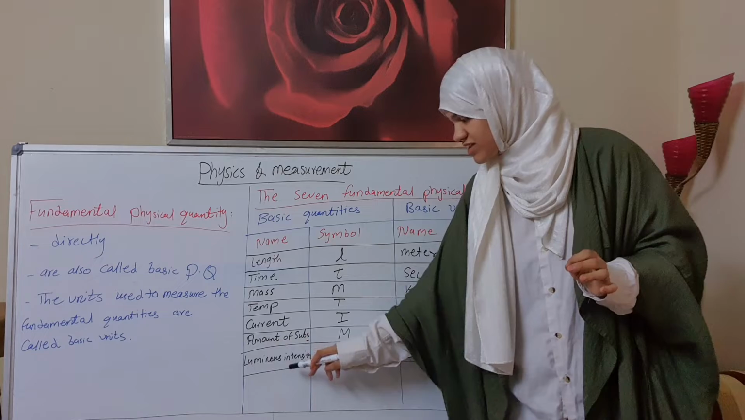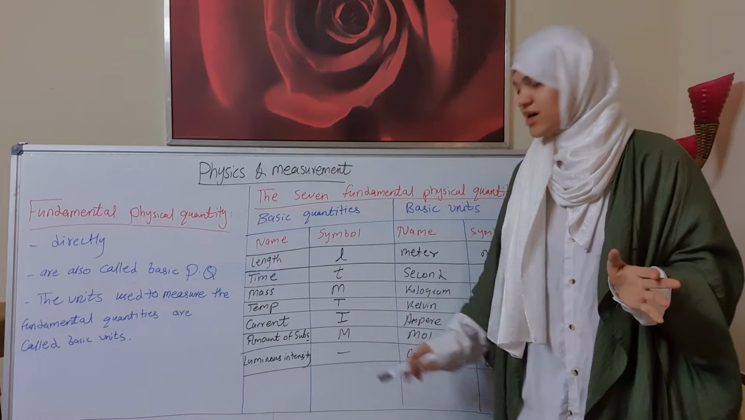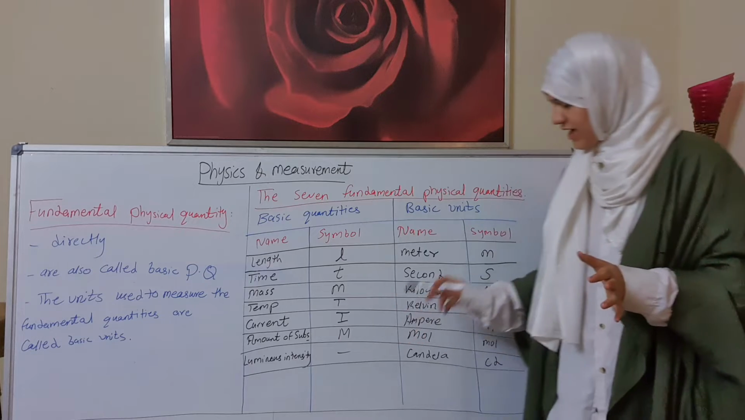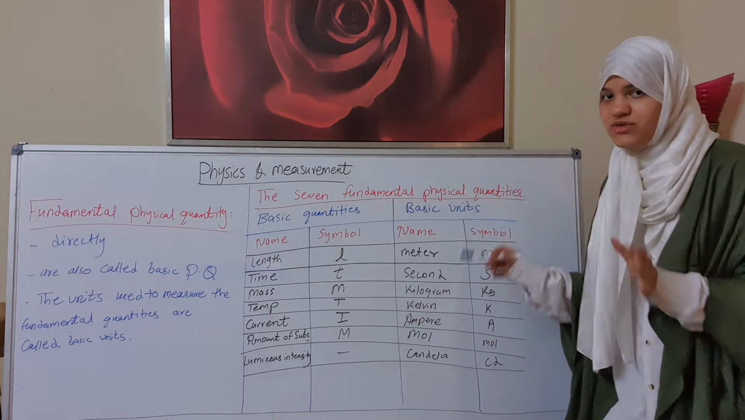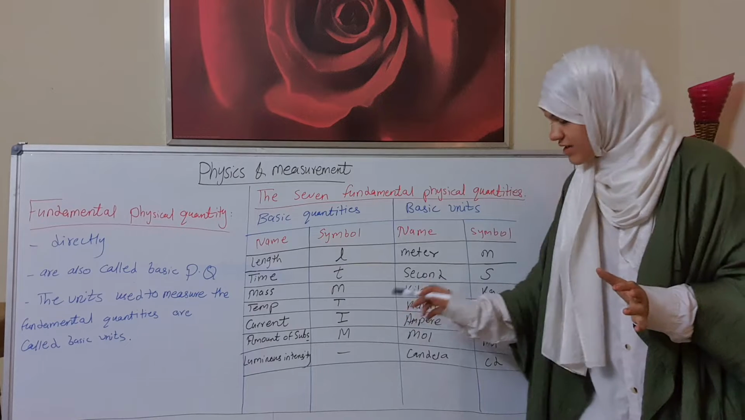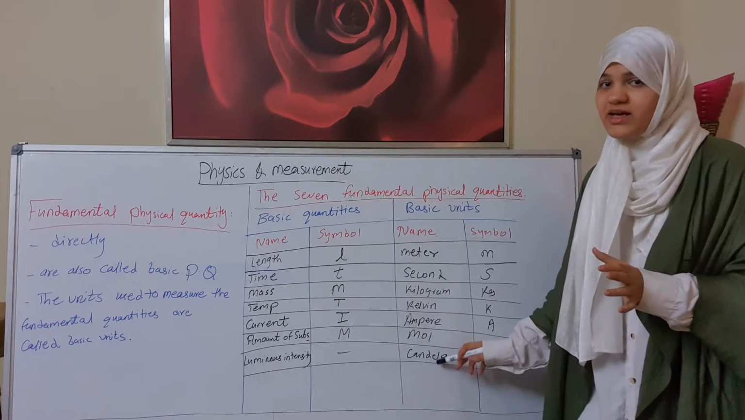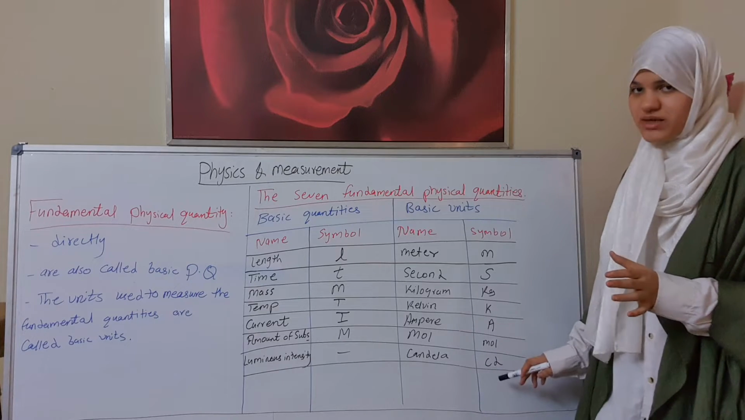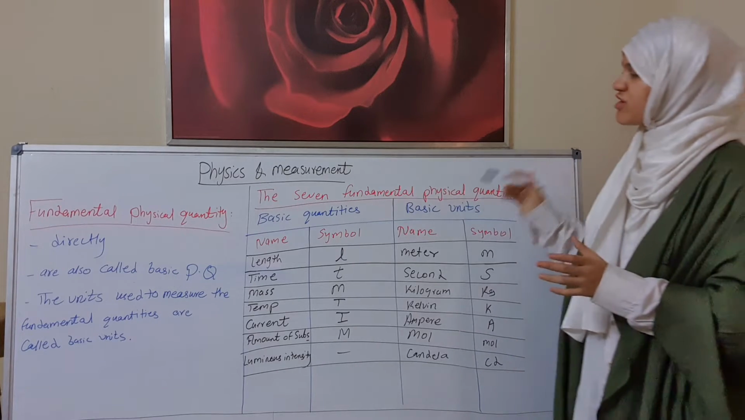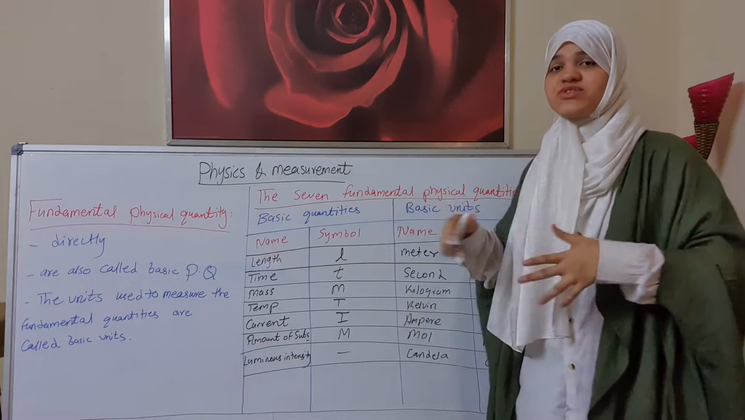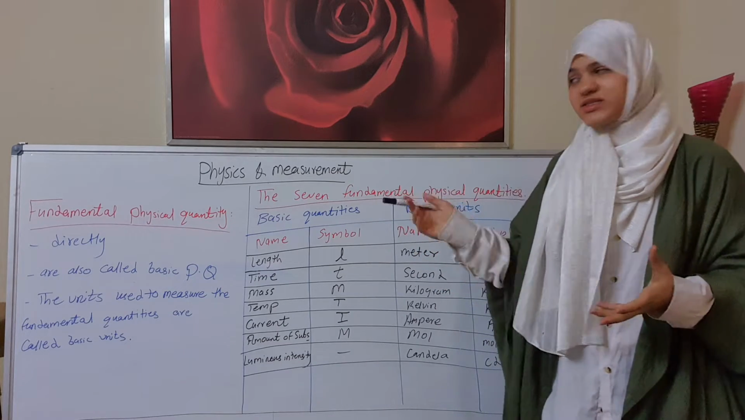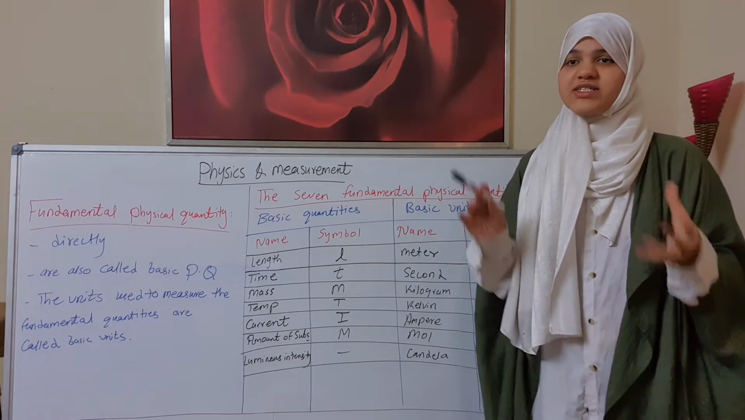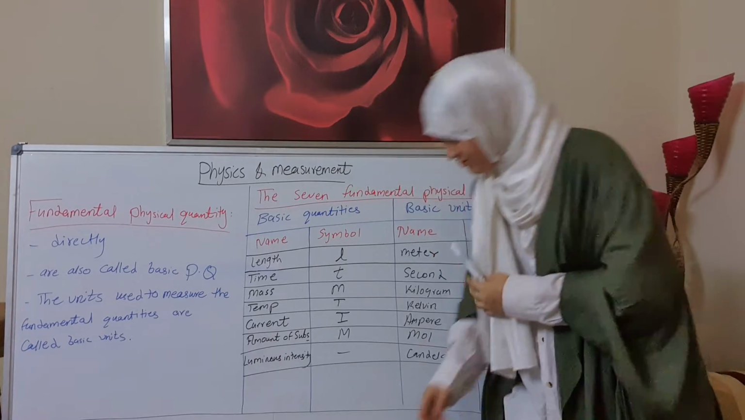Luminous intensity doesn't have a letter or symbol here, but it has a unit that is measured in candela, which can be denoted by cd. So that was about the seven fundamental physical quantities. What about derived physical quantities? Let's see the meaning and the definition of derived physical quantities and some examples about them.